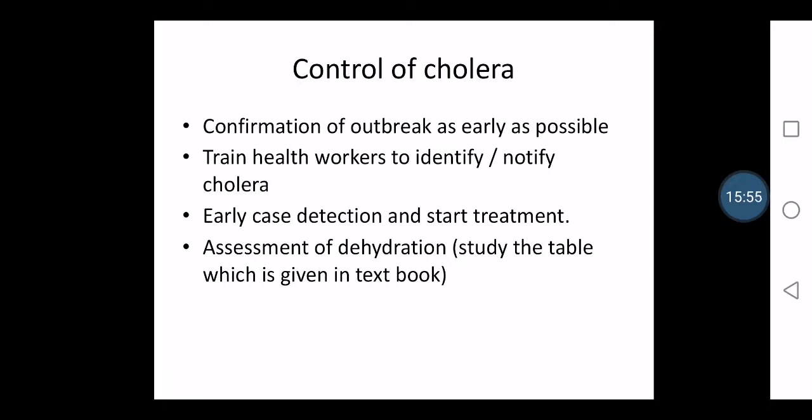So in the assessment of dehydration, as I have told, we have to assess the patient's appearance, how the patient looks, whether the patient is alert, whether the patient is calm, whether the patient is thirsty. We have to see the pulse, whether it is rapid or weak. We have to look at the blood pressure, whether it is less than normal or normal. We have to see the skin elasticity, and then we have to see the tongue, whether it is a dry tongue or a moist tongue.